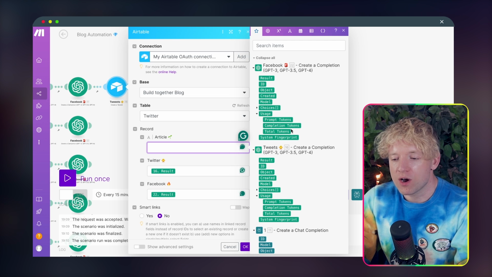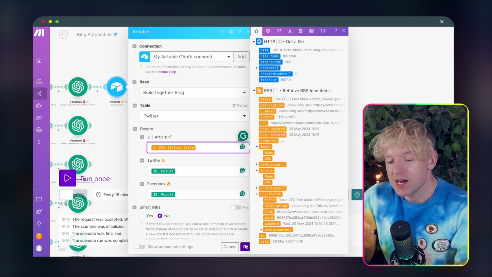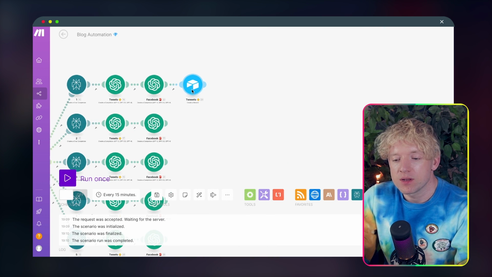And the article, I click on article. I come down all the way to the bottom where I've got this URL. I could just put the title if I want to, or the URL, your call really. I click OK.